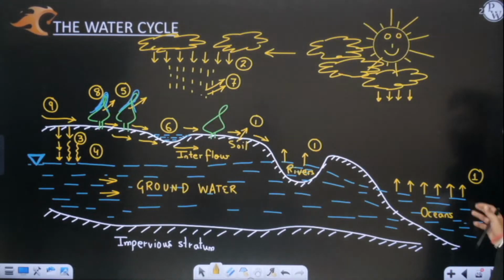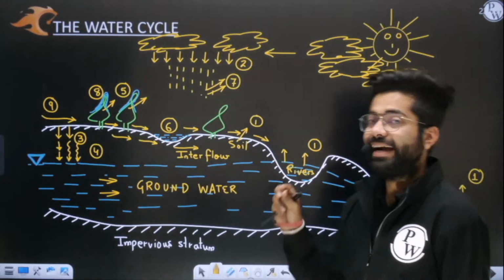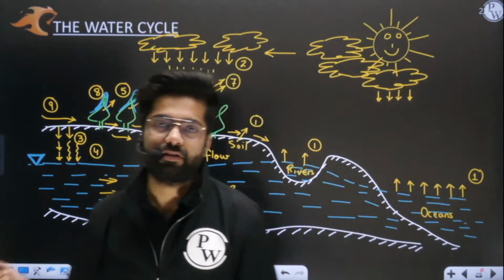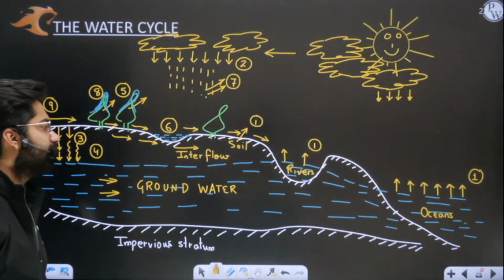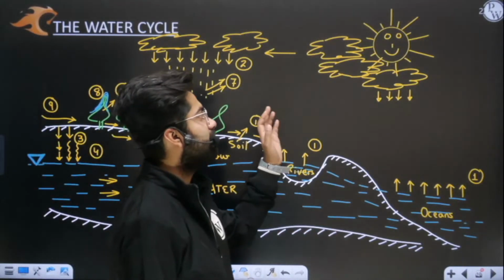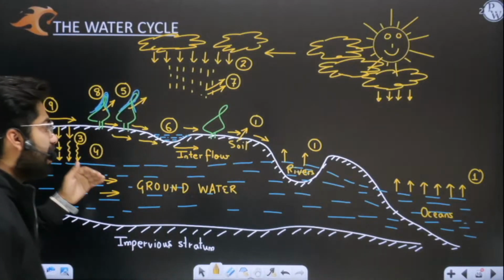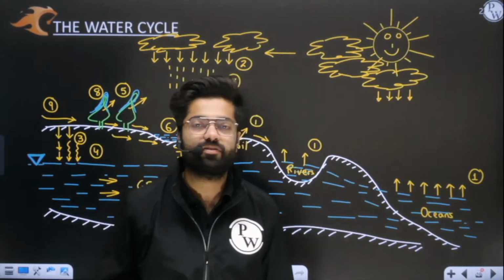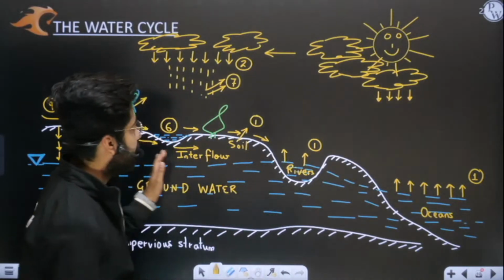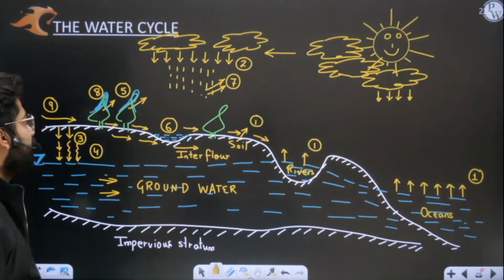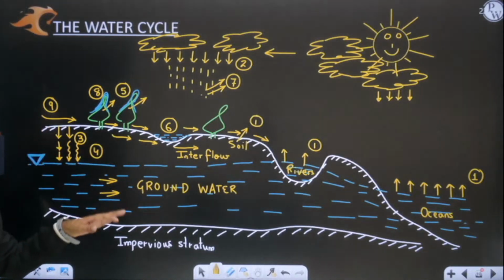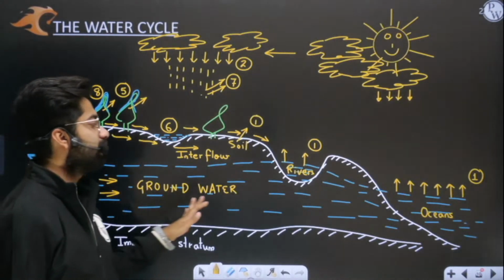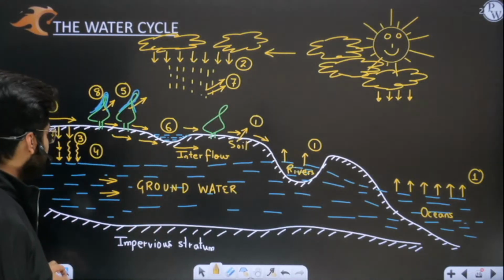Then I told you about the water cycle, the hydrological cycle. We have discussed all the parts. The first one was evaporation, then precipitation, and after all the losses take place, we are left with the runoff. Ultimately all the water which runs off reaches the river only. So this was the beautiful diagram which I have drawn here. I told you yesterday about the hydrological cycle.